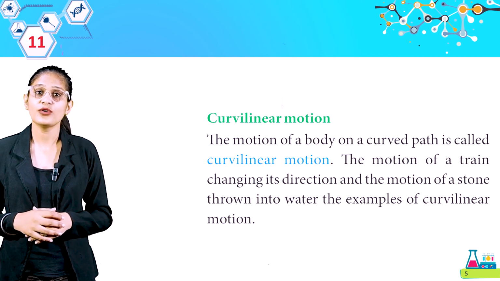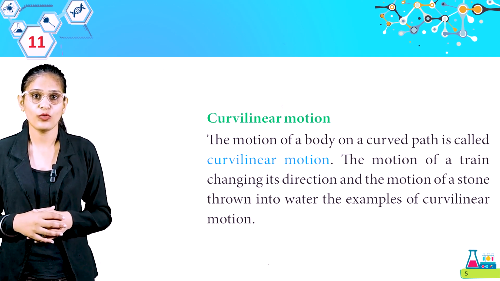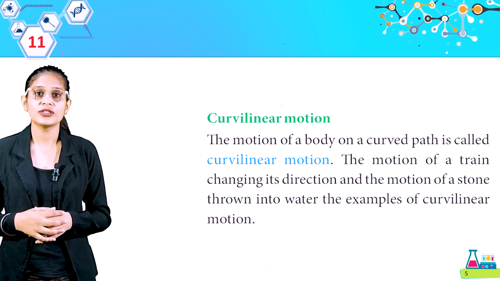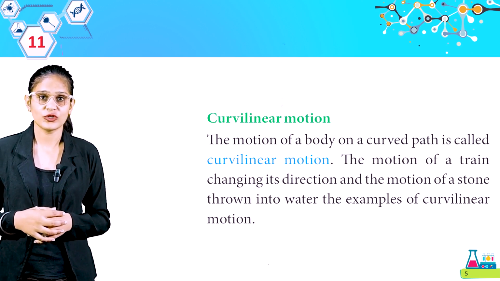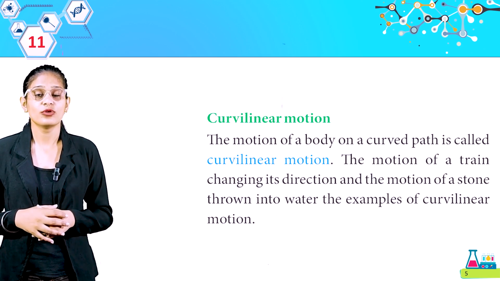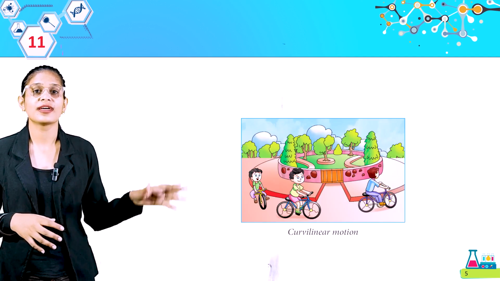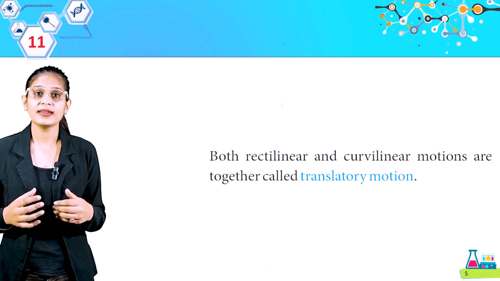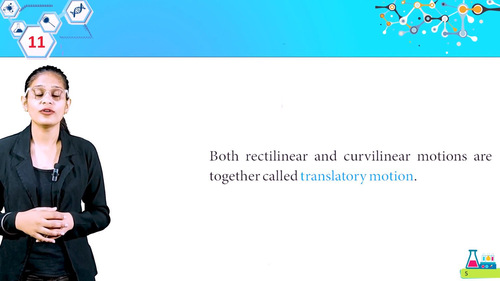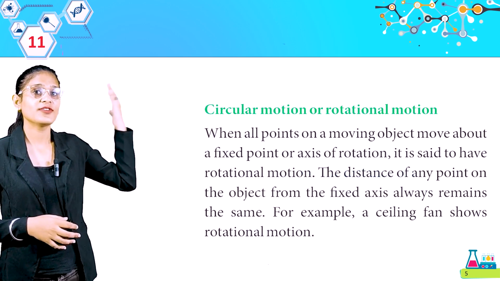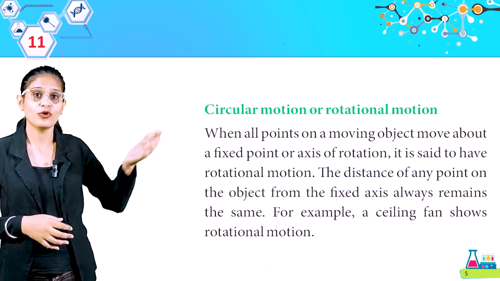Now we have curvilinear motion. The motion of a body on a curved path is called curvilinear motion. The motion of a train changing its direction and the motion of a stone thrown into water are examples of curvilinear motion. Get it students? That means जब कोई object curved path के around motion कर रही है, so that is curvilinear motion. Look at this picture. We have curvilinear motion. Both rectilinear and curvilinear motions are together called translatory motion. Get it students?